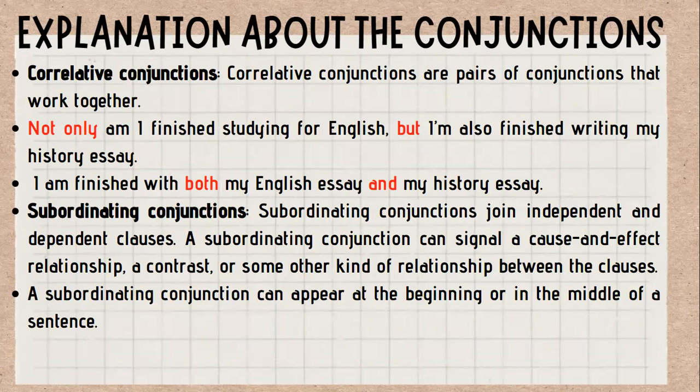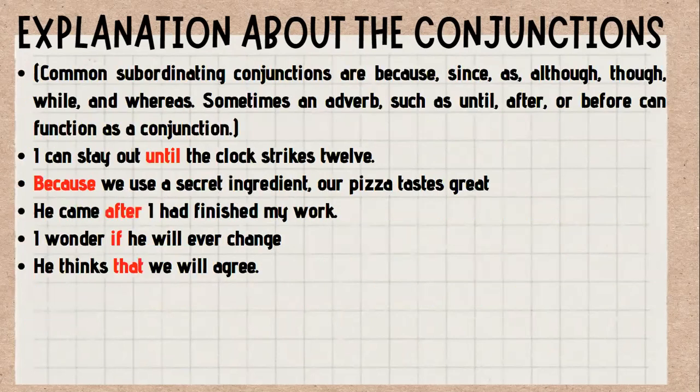And subordinating conjunctions join independent and dependent clauses. A subordinating conjunction can signal a cause and effect relationship, a contrast, or some other kind of relationship between the clauses. A subordinating conjunction can appear at the beginning or in the middle of a sentence.